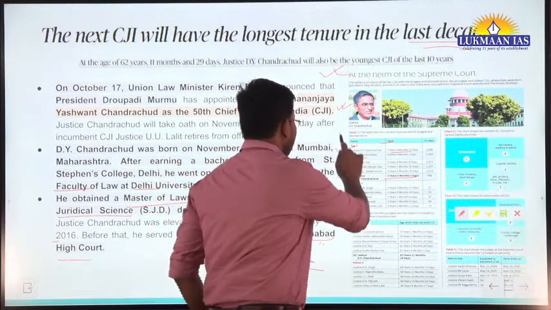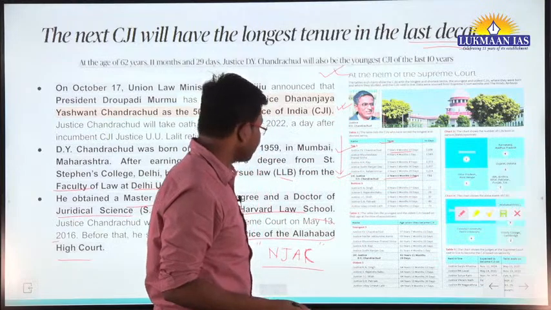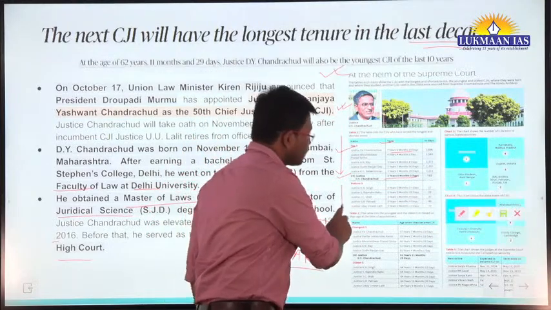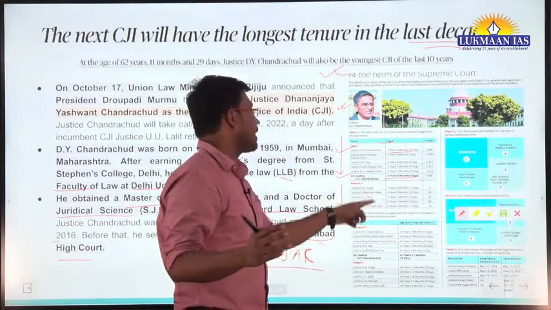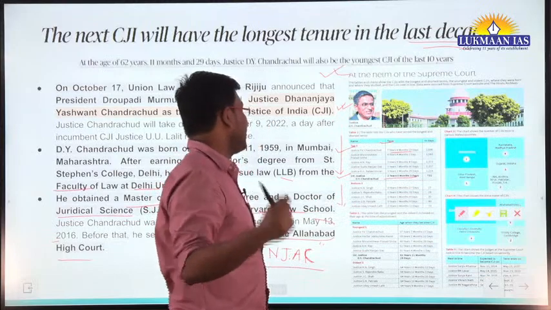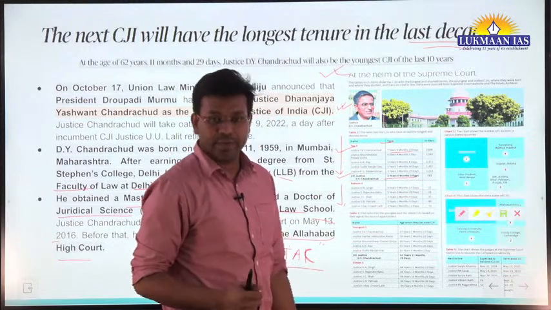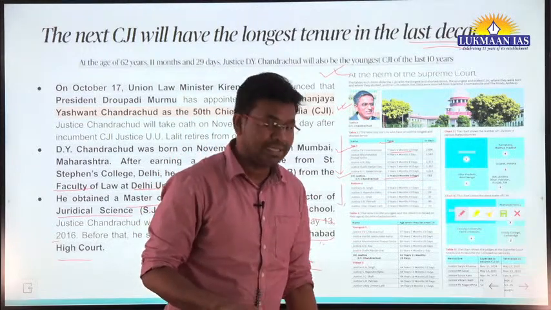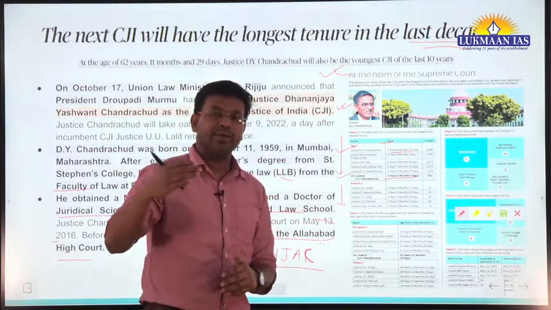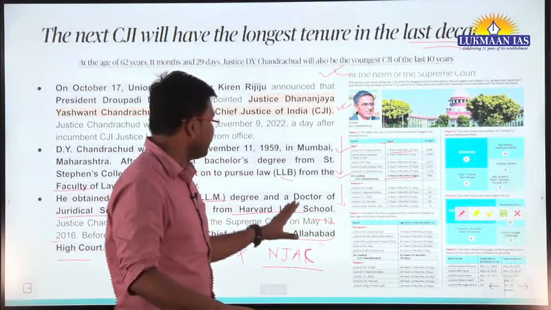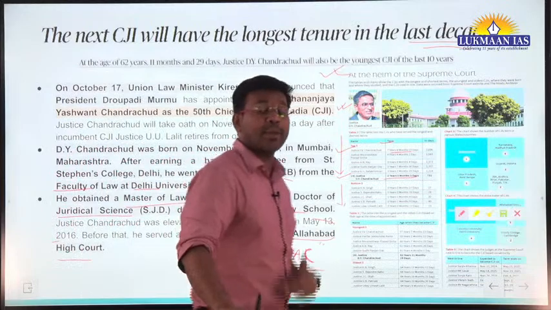So this is the list of the top 5 judges who have served the longest tenures. Then there are the bottom 5 judges also. There are judges like Justice J.C. Shah, who served for 1 month 4 days. There are judges who have served for, let's say, 17 days as the Chief Justice of India. During a tenure of 70 days, a judge can hardly deliver on a few cases, okay. So this list is not that important, you can read it as part of your interest.